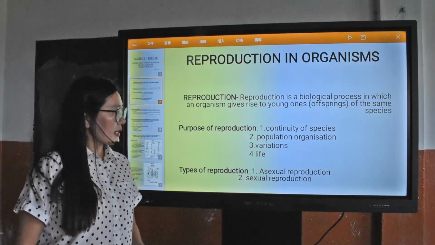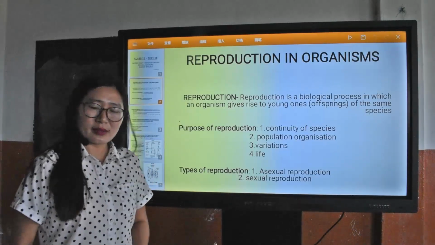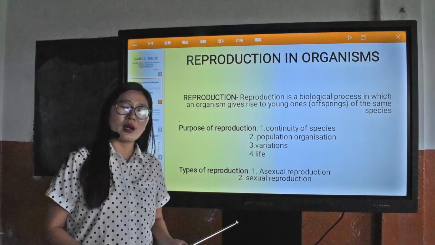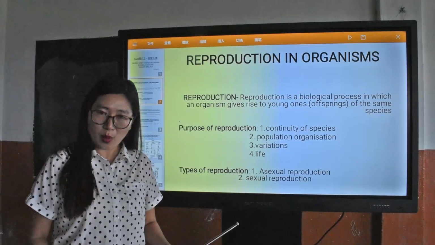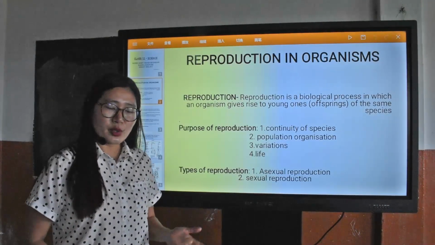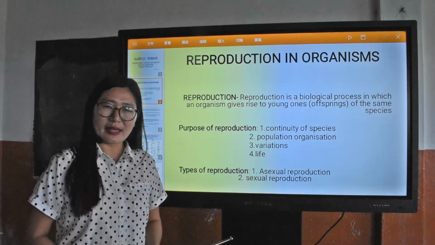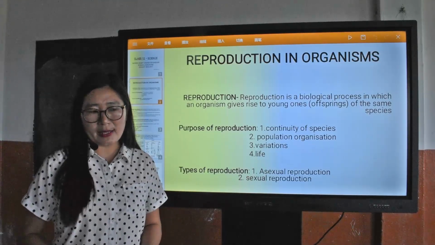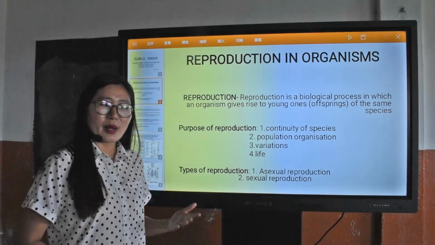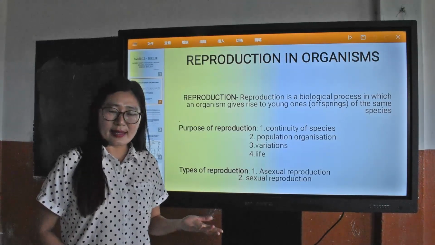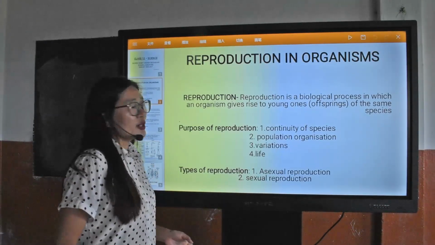All the living organisms have a definite lifespan, and none are immortal. Some organisms have a limited lifespan of just a few days or few hours, and some live several thousand years. Let's take the example of a mayfly.